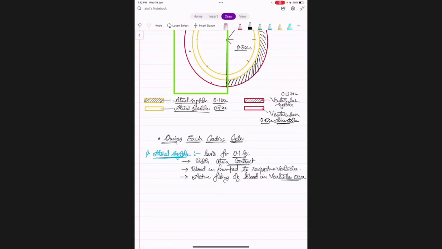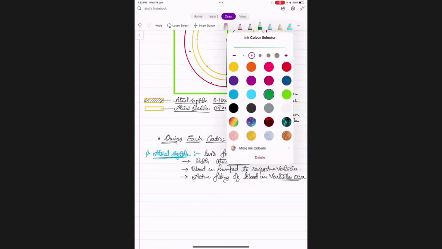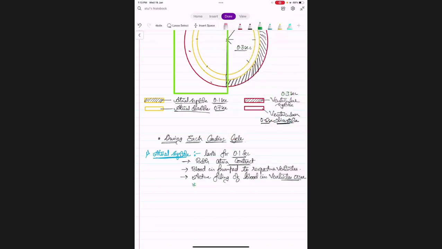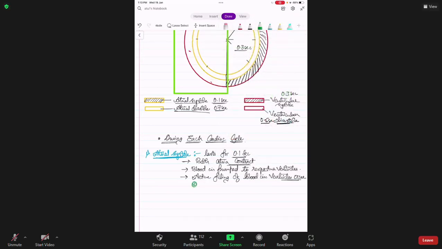Okay, and now a very important point once again. Because of atrial systole, it accounts for 30% filling of ventricles.